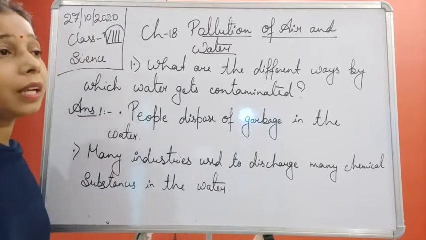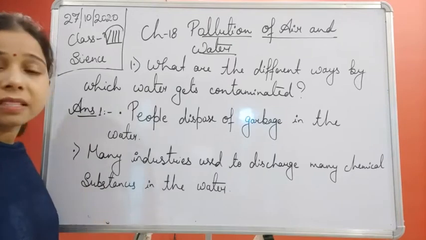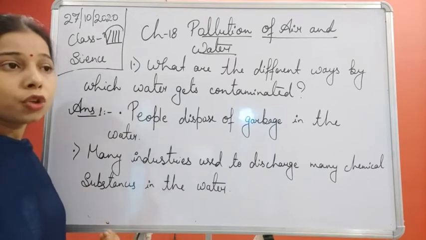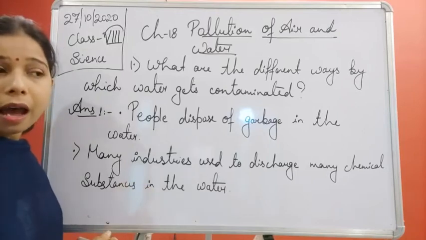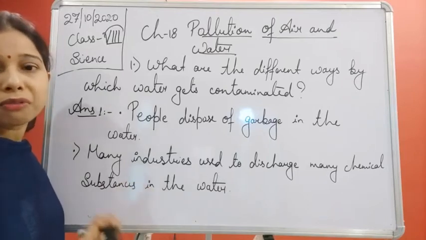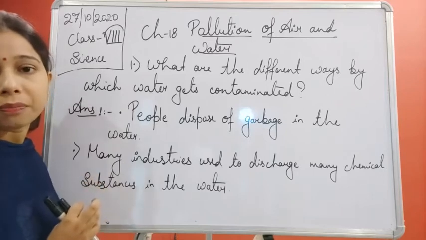You know, students, that if we use pesticides or insecticides, these pesticides and insecticides seep into the soil and enter the groundwater.